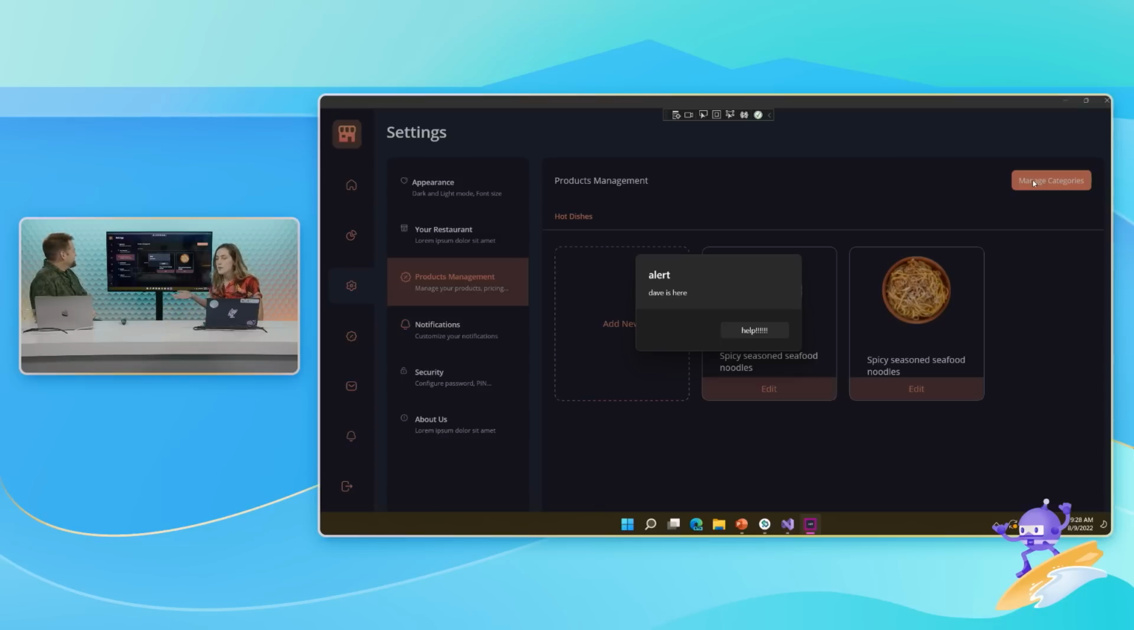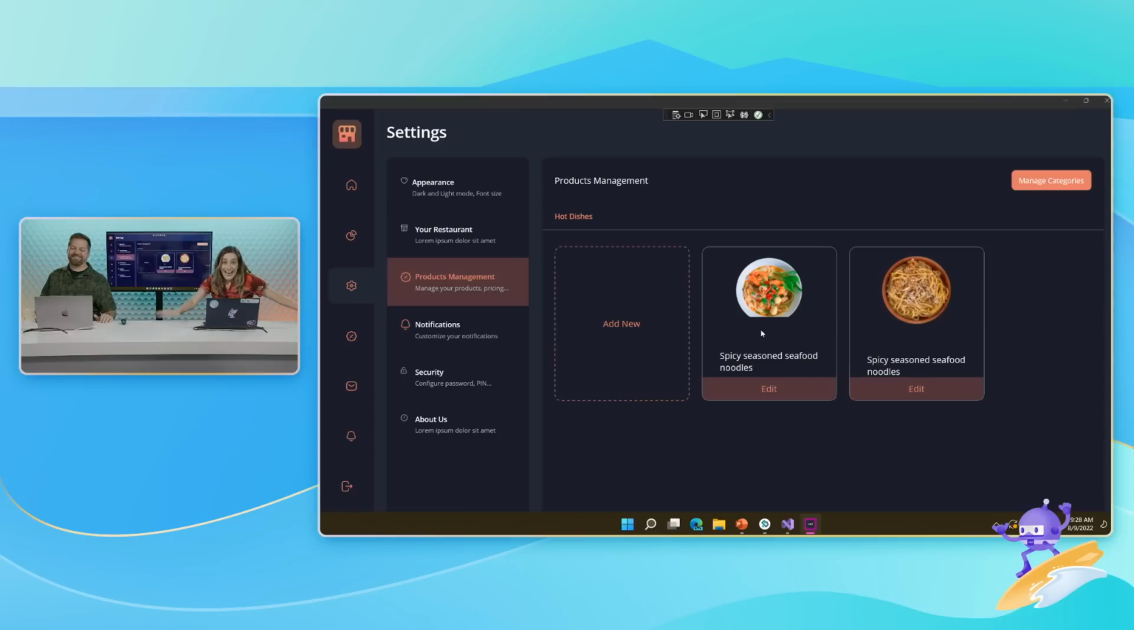Obviously, I don't think you wanted me to make a button that just says help, an alert. The scope was a little different, I think, when we talked. But that's okay. So that is just a taste of how productive you can be with .NET MAUI and Visual Studio.